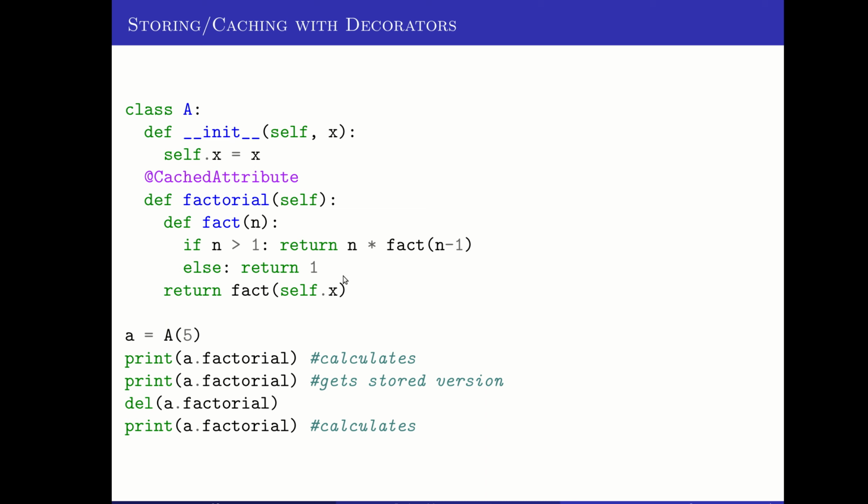But every subsequent time, we don't want to reopen a new network connection. We want to give them the cached version. So this is just an example of another type of decorator that you can do in Python to take some existing behavior and wrap it in some other functionality.